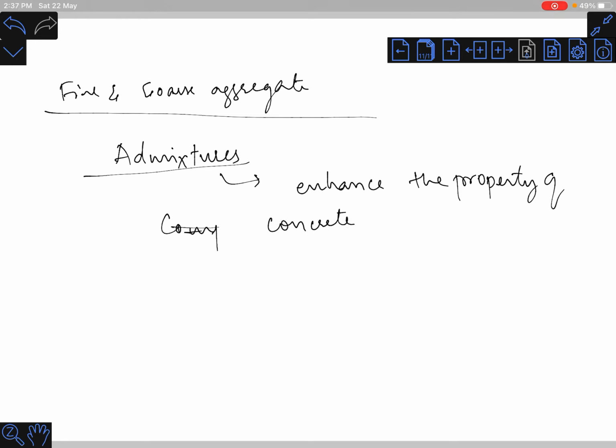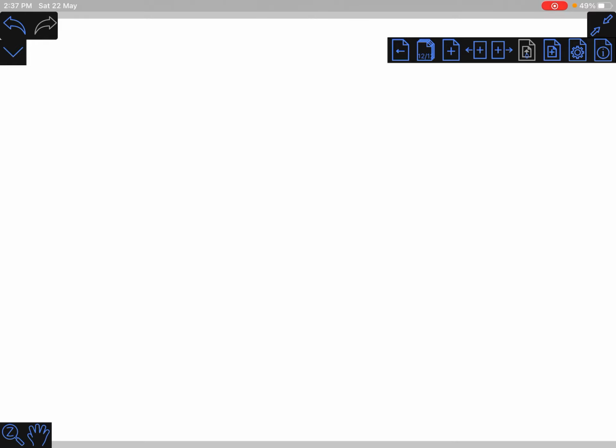There are various admixtures that we need to understand and study, but among them a very essential admixture which is widely used is called plasticizers. What a plasticizer is and where it is used has to be understood in a careful manner.